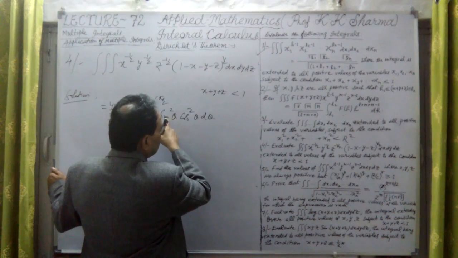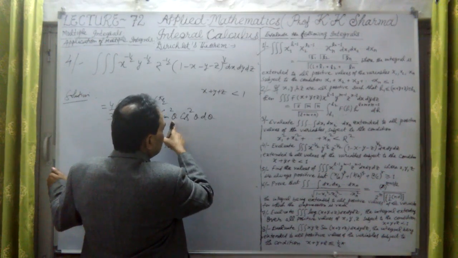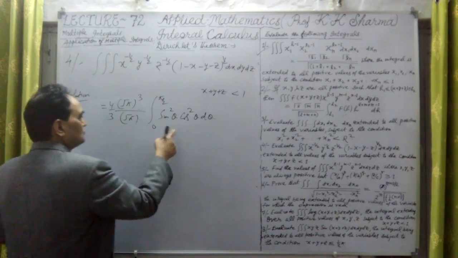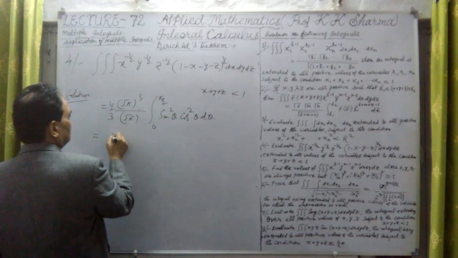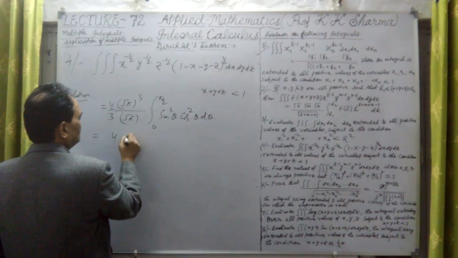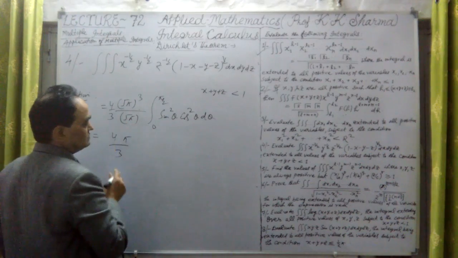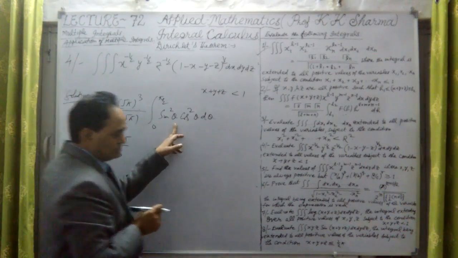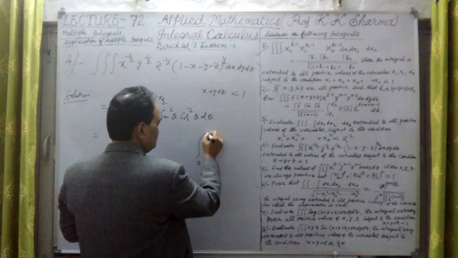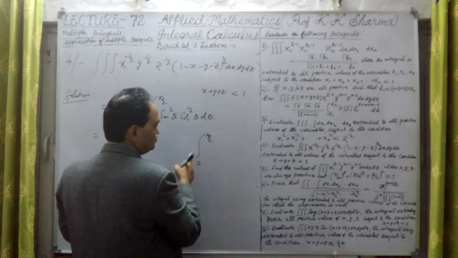So sin square theta, because sin theta into sin theta, is sin square theta, and cos square theta. Now the value is there. This is nothing but 4 pi upon 3. This is okay. This question was, I'm sorry, 0 to pi by 2, or 0 to 1 it was.